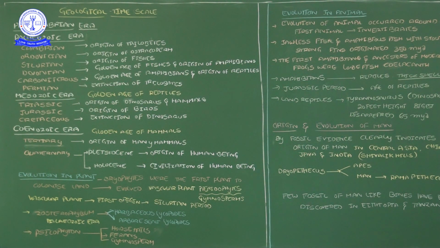Simultaneously came the origin of birds, because some of the animals wanted to fly, keeping their body light in weight. Their bones are pneumatic bones, filled with a lot of gas, air. So in the Jurassic time period, there was an improvement of the dinosaurs and simultaneously the origin of birds.